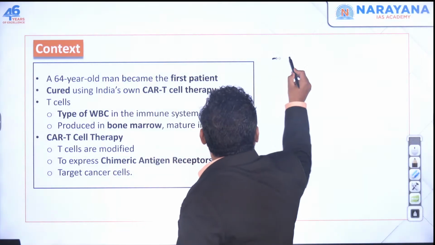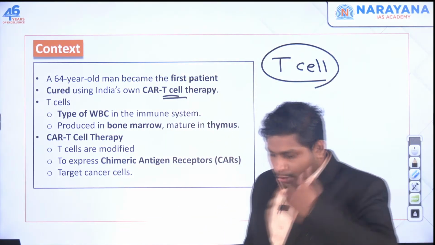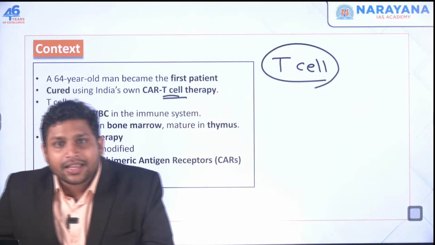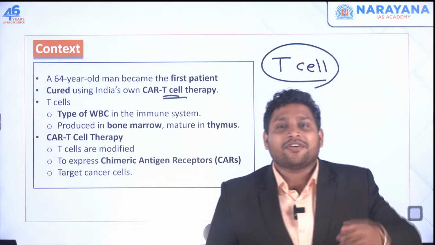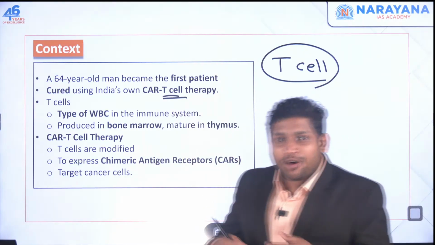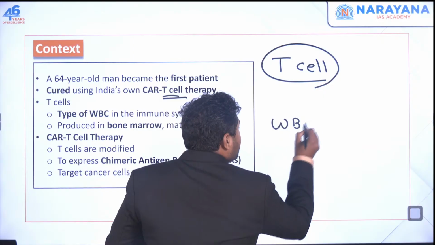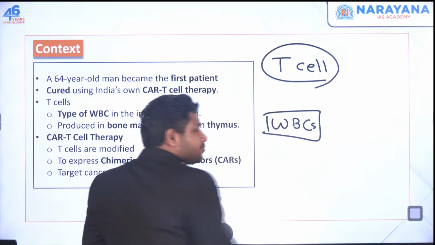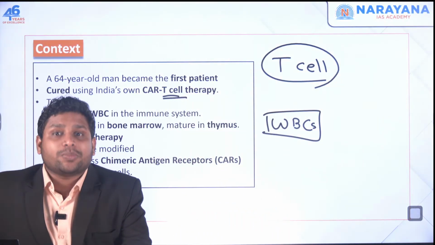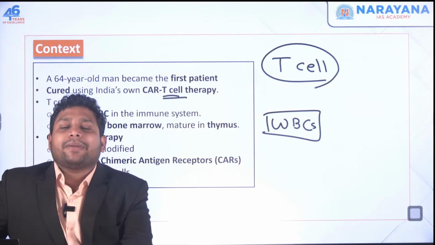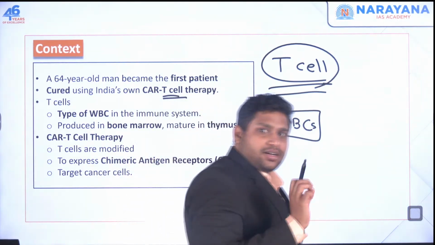In this CAR T, the T cell is very important. First, we'll understand what this T cell is. You look at your body. In your body, we have blood. I talked about this part yesterday too: blood is composed of many things. You have red blood cells, white blood cells, platelets, etc. Now, if I just talk about white blood cells, WBCs, these would be of different types. There would be different cells when it comes to WBCs. If I take just one segment out of it, that would be your T cell. T cell is a type of WBC, you can say.